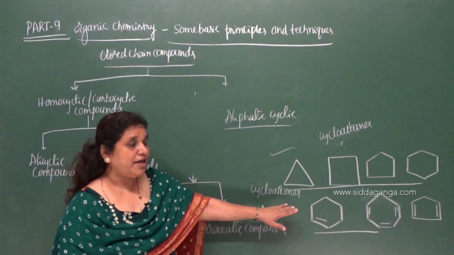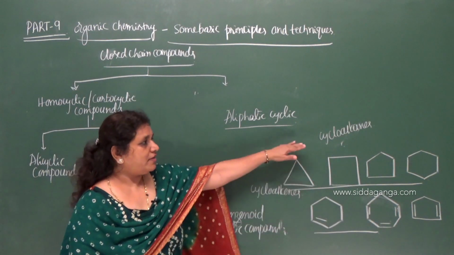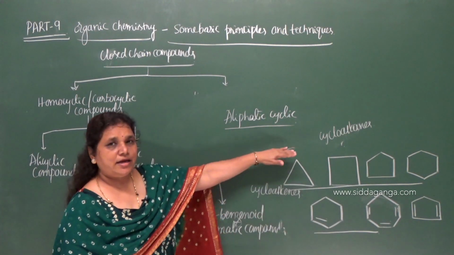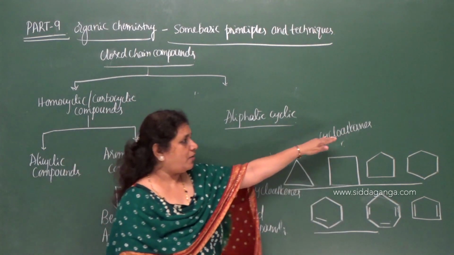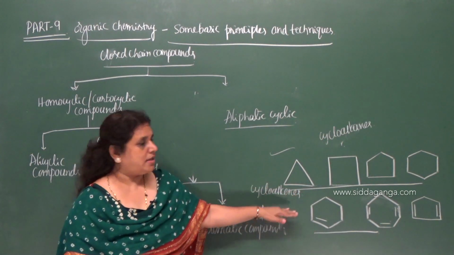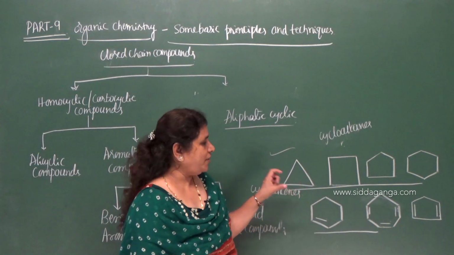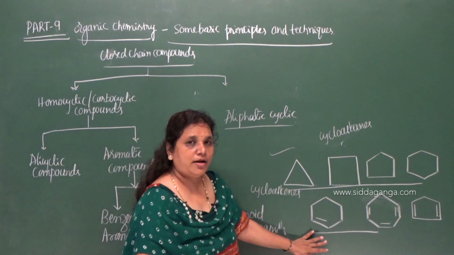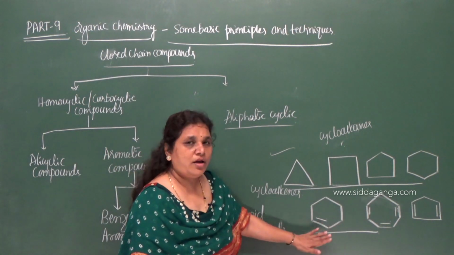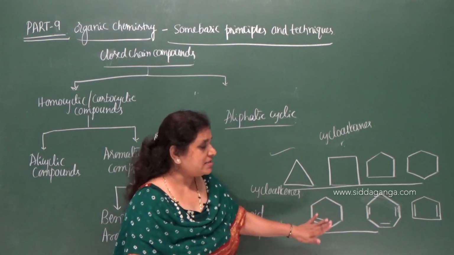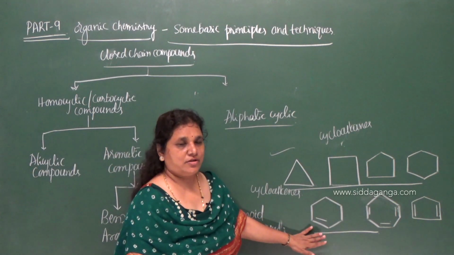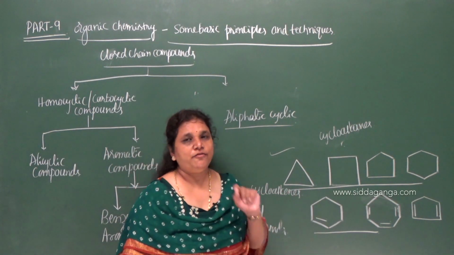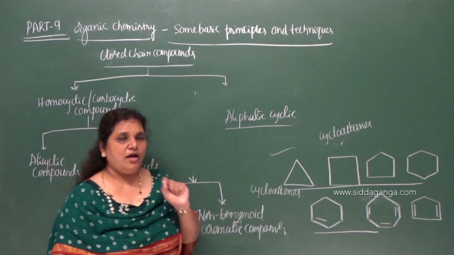Then they are called cycloalkenes. So further we can classify alicyclic compounds into two types, cycloalkanes and cycloalkenes. In cycloalkanes we can find only single sigma bonds between the carbon atoms. In cycloalkenes we can get one or two double bonds inside the ring structure.